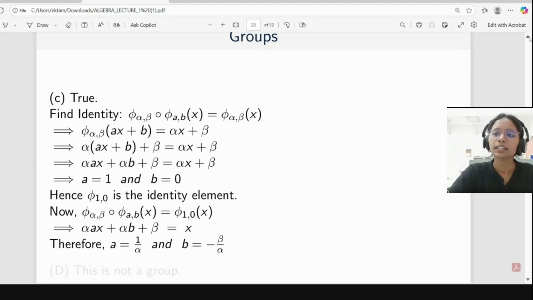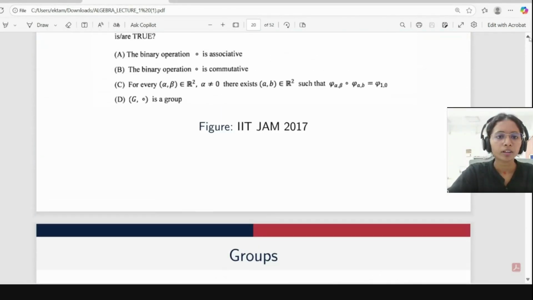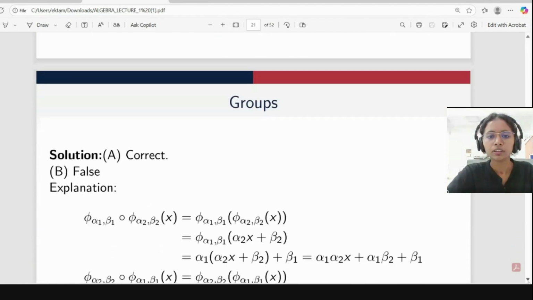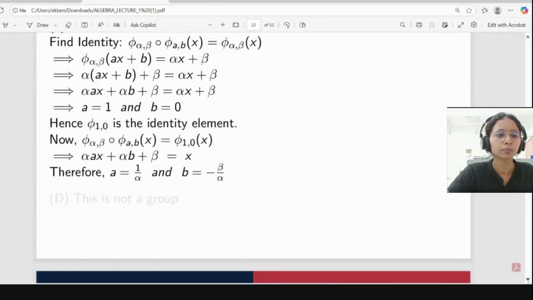In the question they are asking that there exists an a b belonging to R square such that phi alpha beta composed with phi a b should be equal to phi of 1 0. We simplify this. The first product is similar to what we did here.